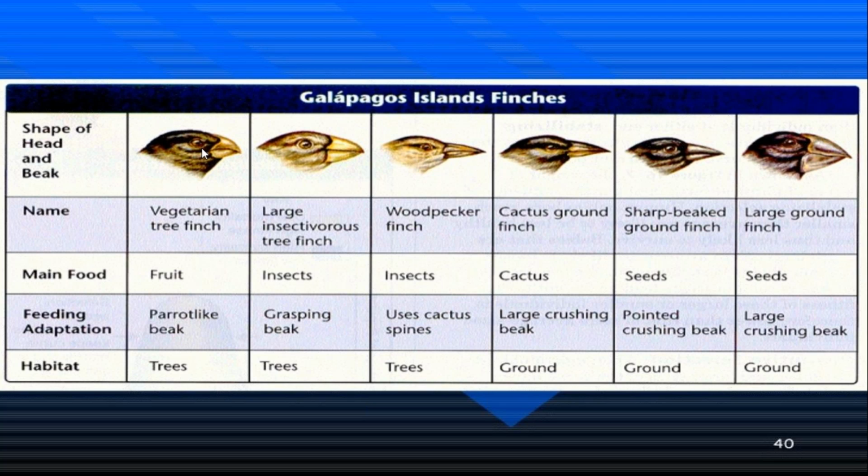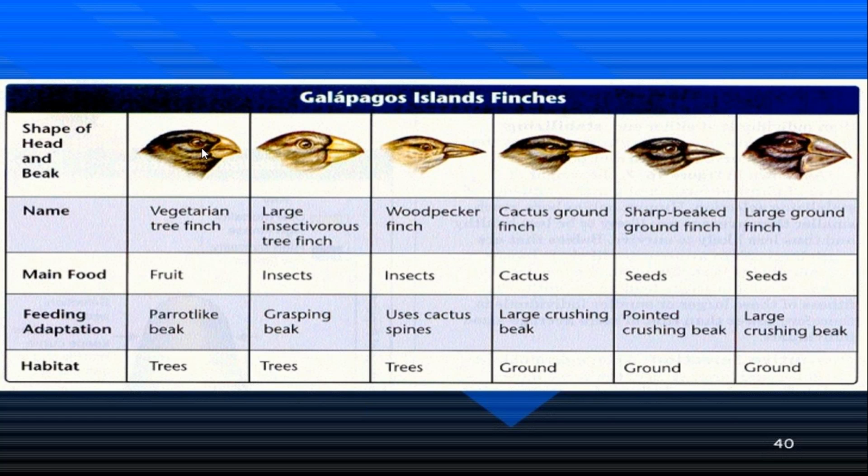But as per the availability of resources, they started resource partitioning. How? Some started feeding on the leaf, some on the stem, some on the fruits. Resource partitioning takes place on the Galapagos Island.